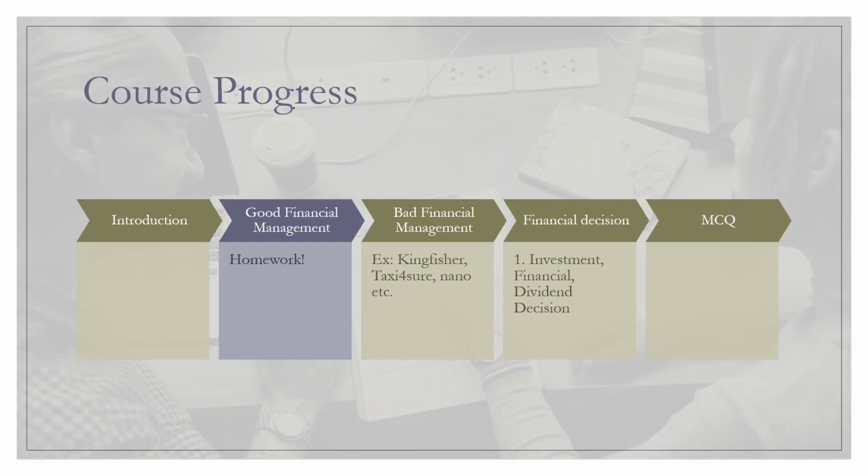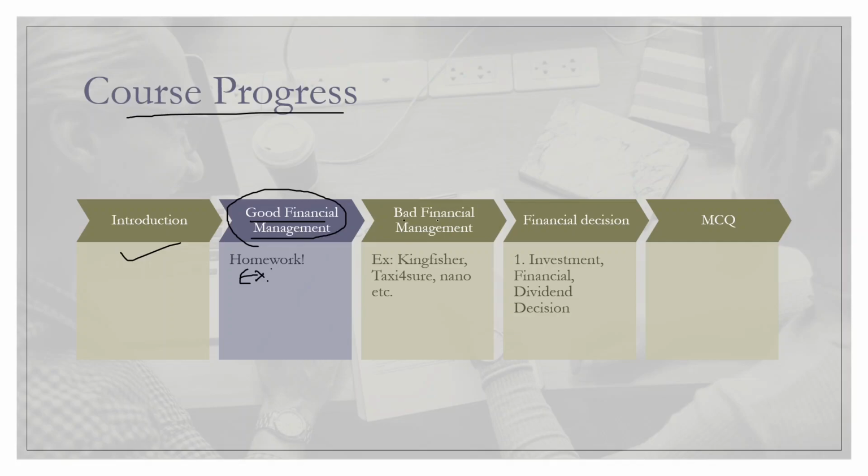Okay, now let us see the course progress and we will end it off for today. So we saw the introduction, right? And this is the homework I have given to you. So you have to do this. You have to research or think what does it mean by a good financial management, and you also have to comment me some good examples of good financial management.